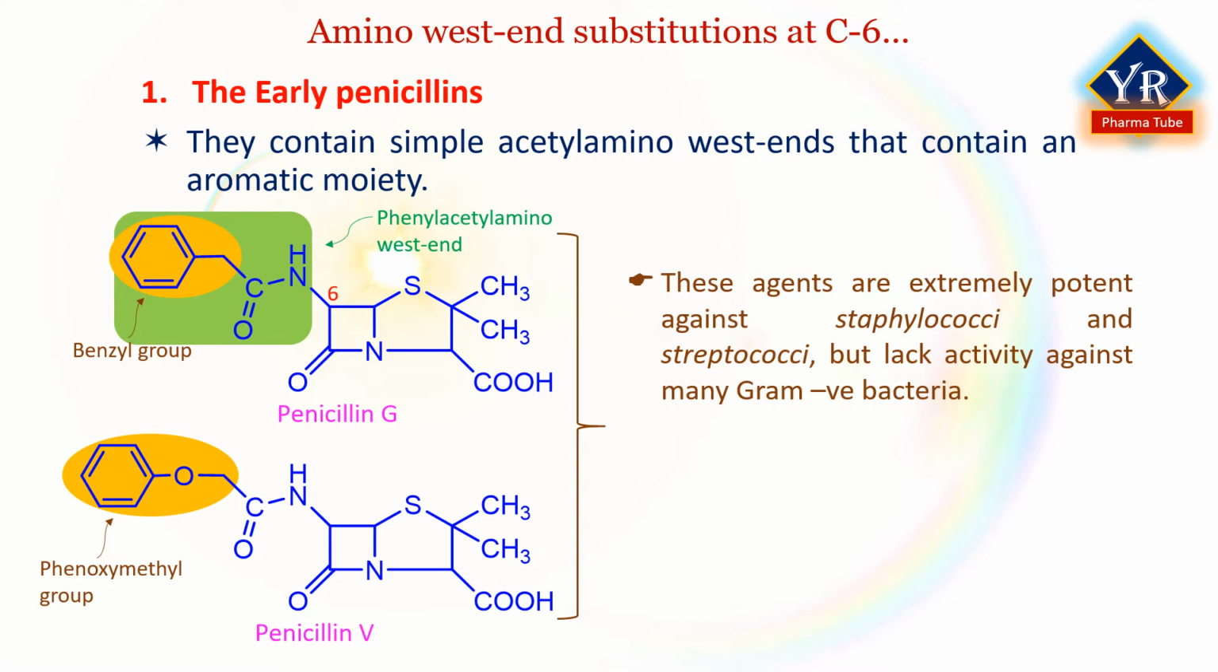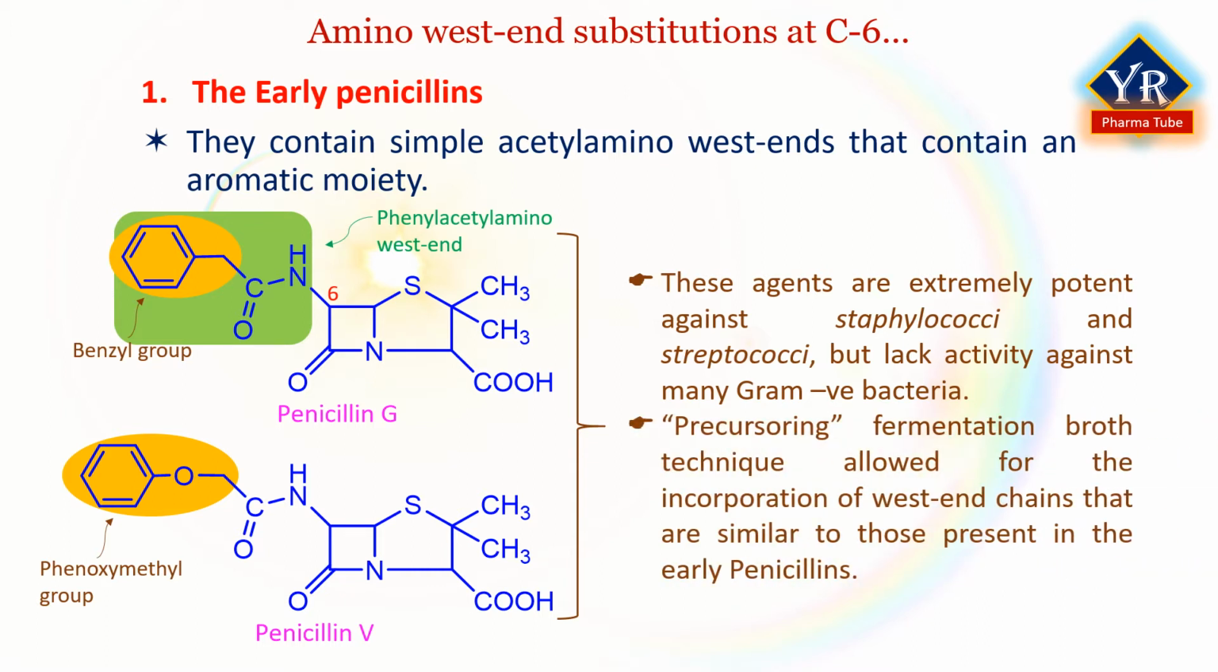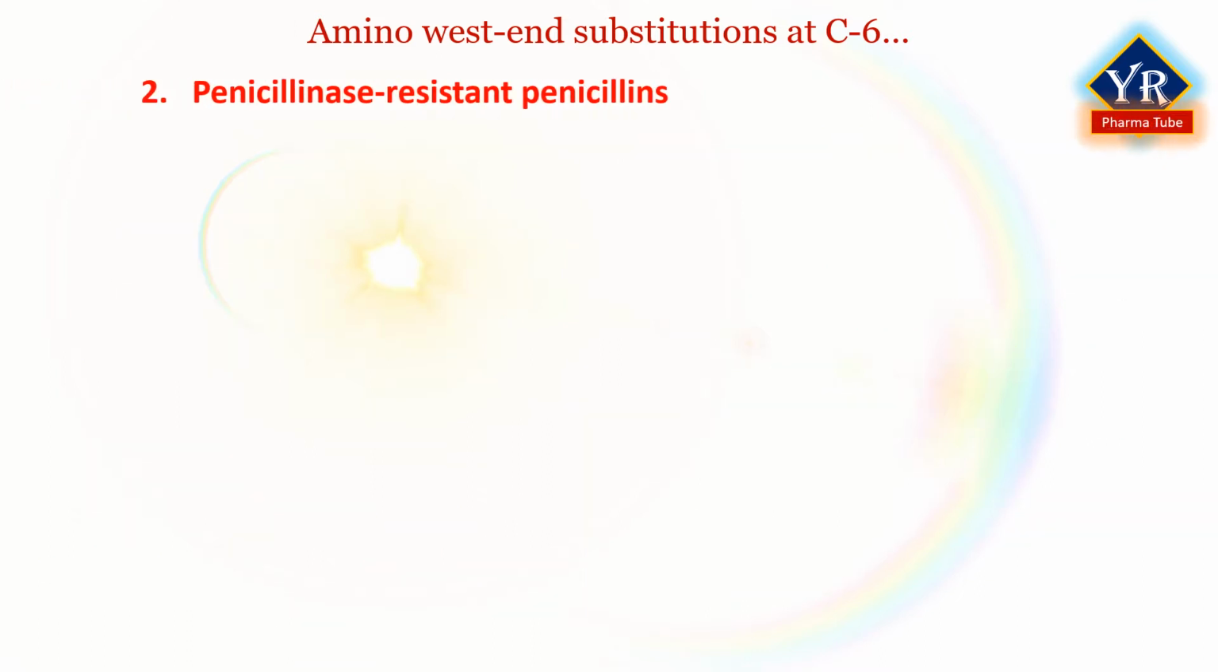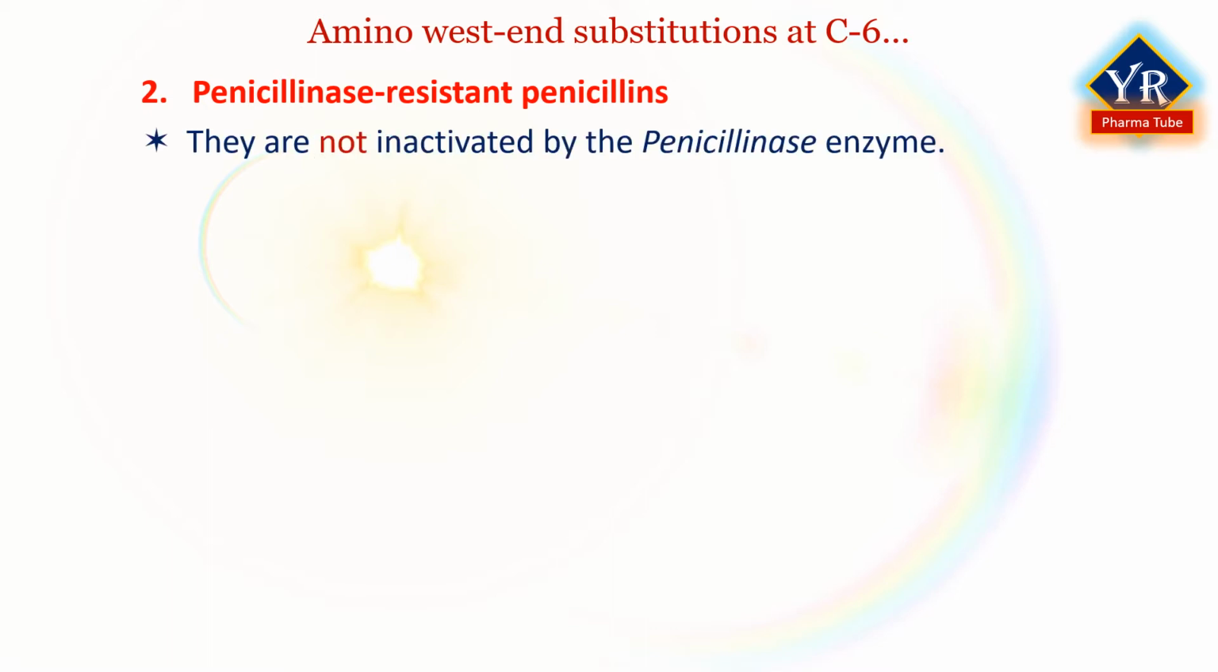There was an early incentive to develop derivatives that retain this gram-positive potency but extend to gram-negative organisms. Although precursor-directed fermentation broths afforded penicillins possessing a variety of wing end substituents, this technique only allows for the incorporation of wing end chains that are similar to those present in the early penicillins. Number 2. Penicillinase resistant penicillins. The penicillinase resistant penicillins are not inactivated by the penicillinase enzyme.